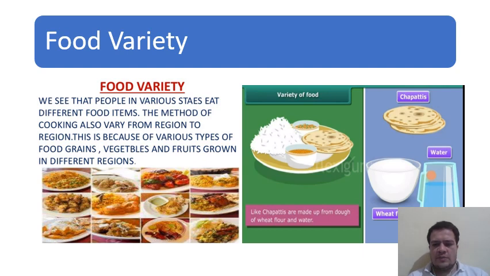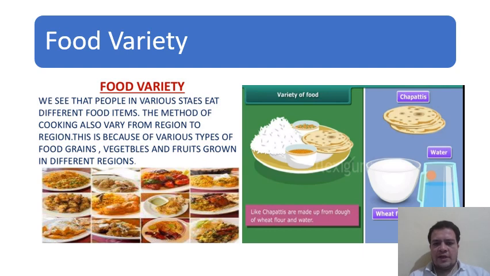So in a particular place the particular type of food is grown. The farmers at a particular place are growing different types of crops, and its availability in that particular region or state makes it a staple food. Makes it a staple food means they are mostly dependent on that kind of food.